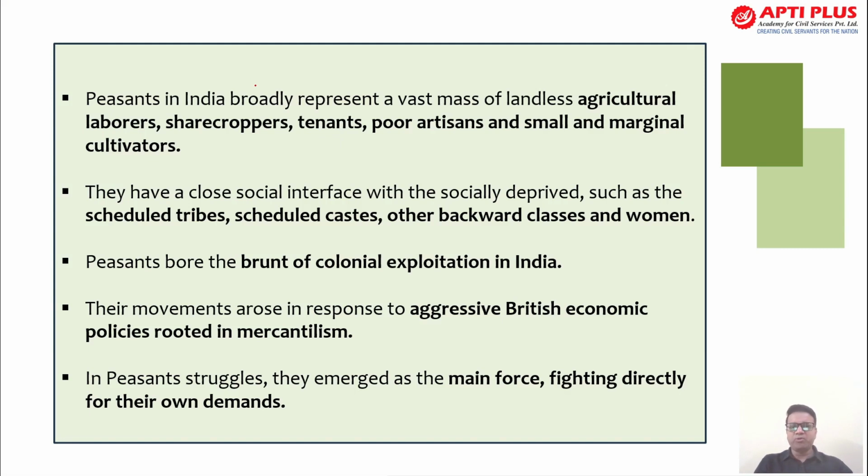Peasants broadly represented the masses of landless agricultural laborers. They were the sharecroppers, the tenants, poor artisans, and small and marginal cultivators. These people faced many changes, with a huge burden of taxation, which ultimately made their livelihood worse during British India. They also had a close social overlap with the socially deprived, such as Scheduled Castes, Scheduled Tribes, other backward classes, and women.